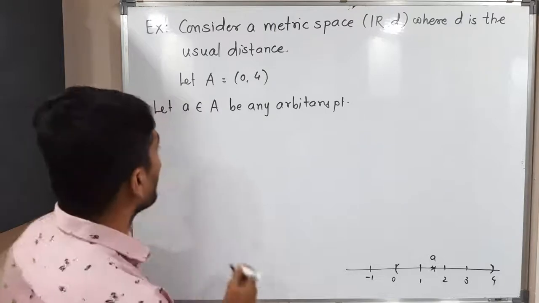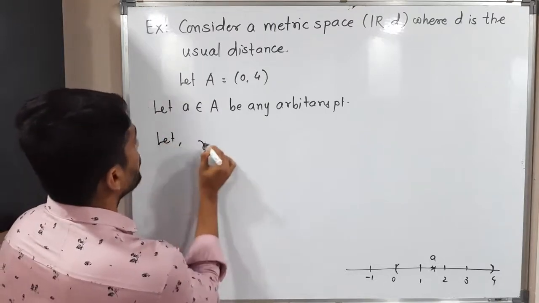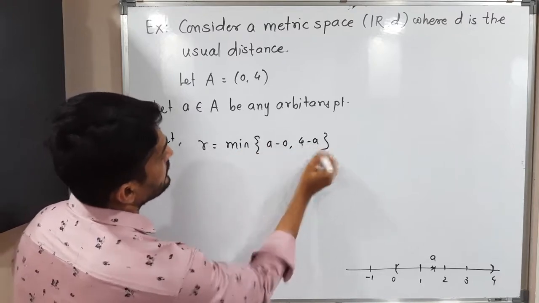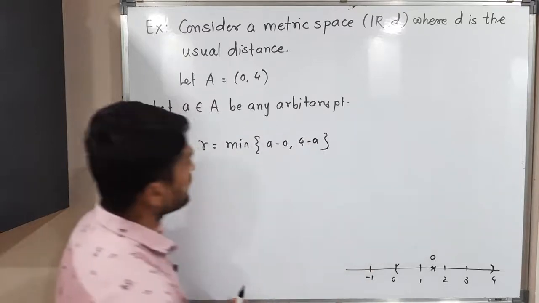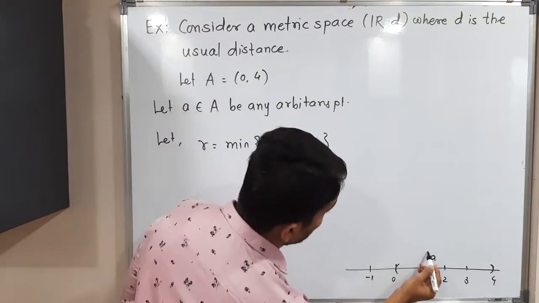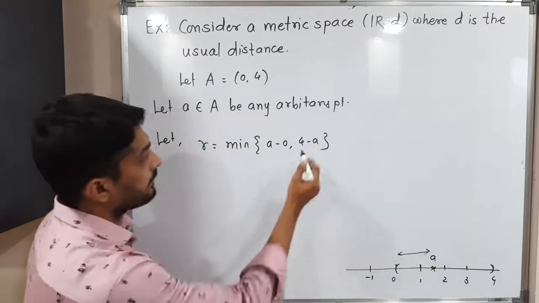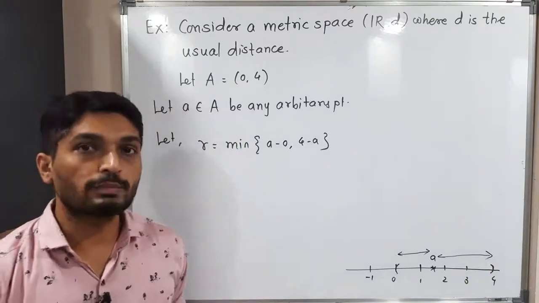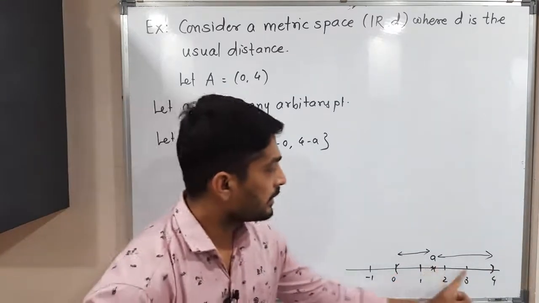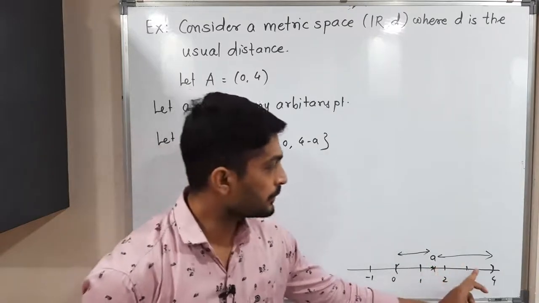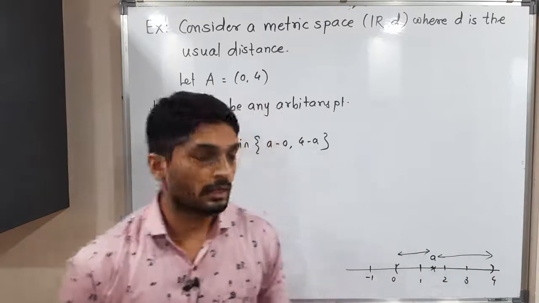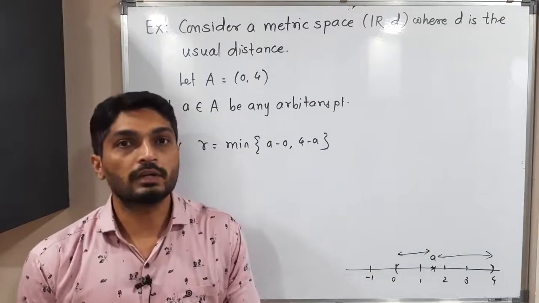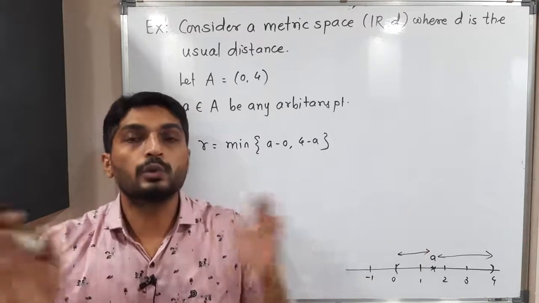So see, what will I do? I will take r equal to the minimum of a minus 0 and 4 minus a. Let me show it here. a minus 0 means this distance. Getting? a minus 0 means this distance, and 4 minus a means this distance. Whatever the minimum distance, that will be r. So if a is any arbitrary point, if your a is here, then that distance will be minimum, and if your a is on this side, then this distance will be minimum. Whatever the minimum distance, that should be our r, so that the ball should not go outside the set A.